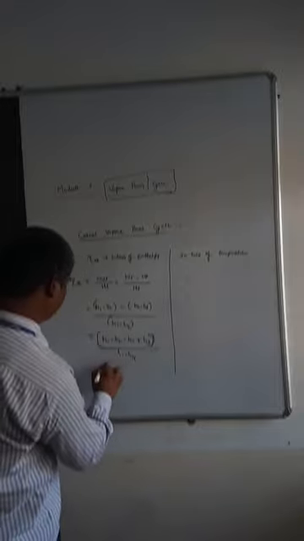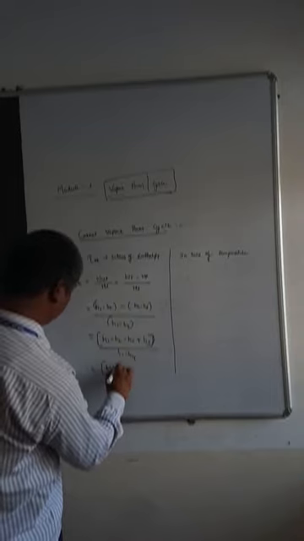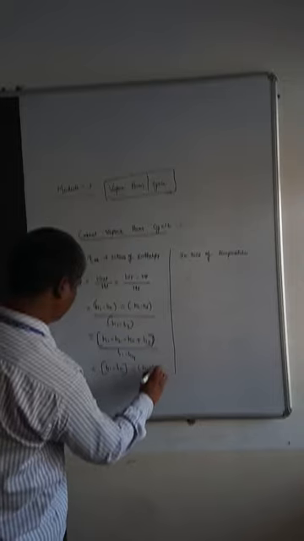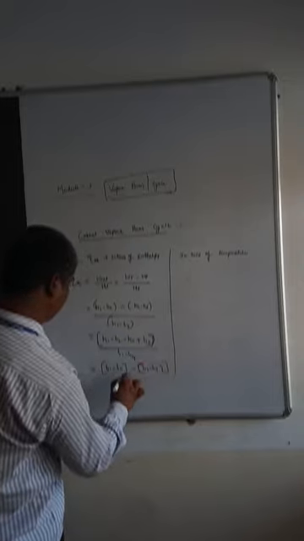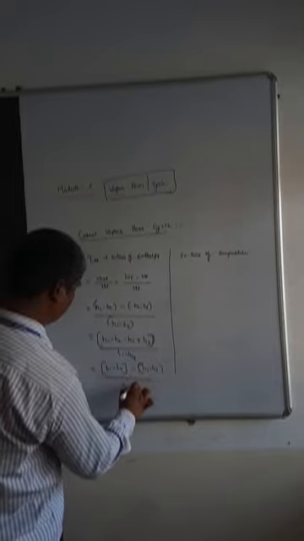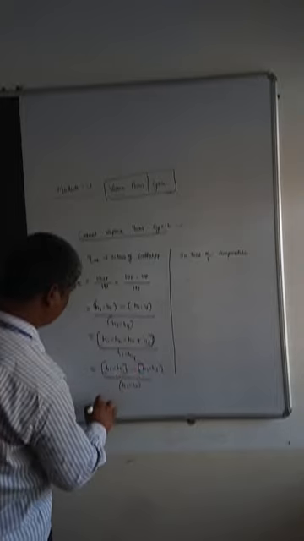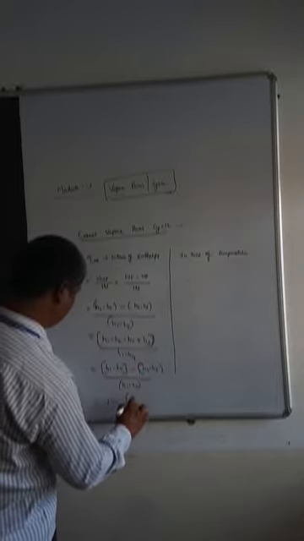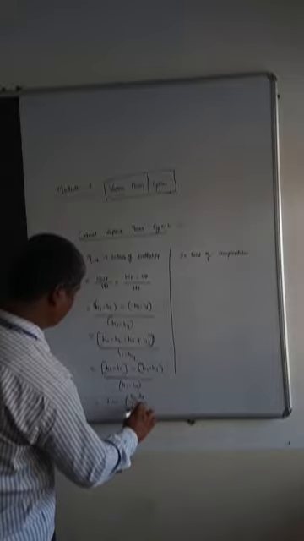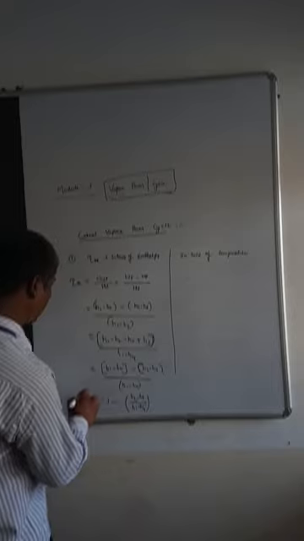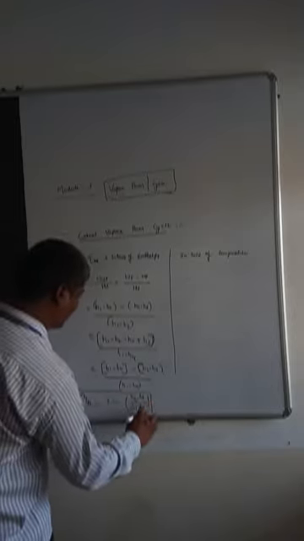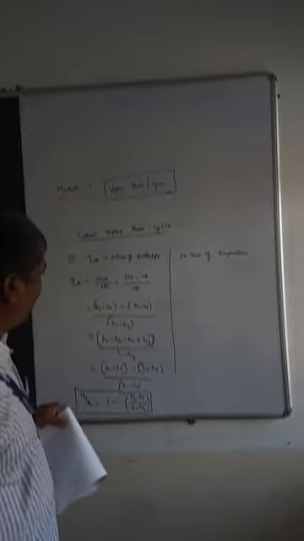So if I write like this, is there any problem? H1 minus H4 minus H2 minus H3, divided by H1 minus H4. So this and this will cancel and it will become 1 minus H2 minus H3 divided by H1 minus H4. So this is the efficiency of Rankine cycle for vapor power cycle in terms of enthalpy.